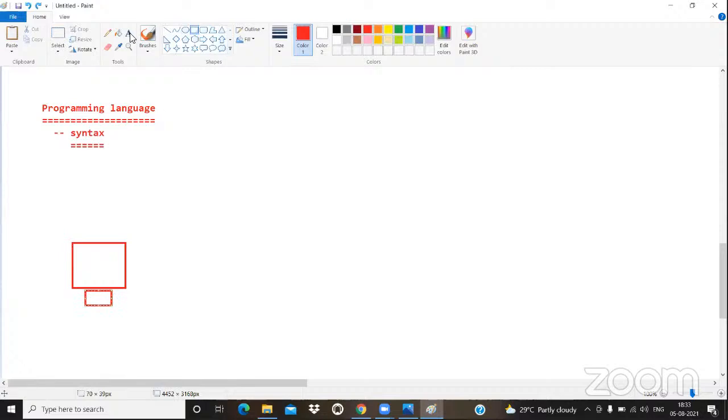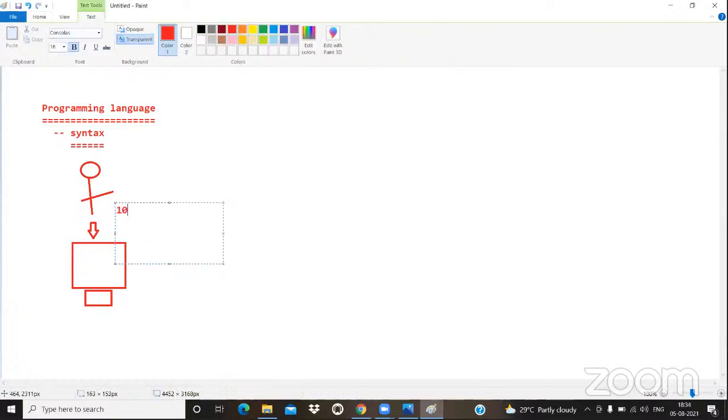see, now I want to perform one small operation. I want to perform one small addition operation like 10 plus 2. Can I give 10 plus 20 directly to the machine? No, we can't give values like 10 plus 20 directly to the machine or electronic device.